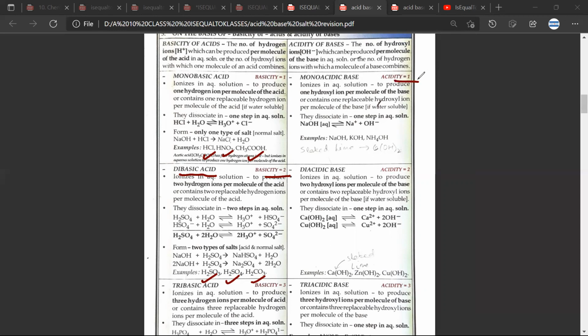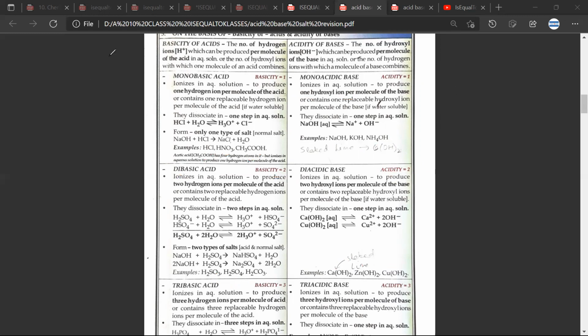Similarly, you have monoacidic bases whose acidity is 1. This is a bit confusing when you read it first. For example, NaOH, KOH, NH4OH, they will be able to spare only 1 hydroxyl ion. If you look at a diacidic base, acidity 2, they will be able to spare 2 hydroxyl ions.